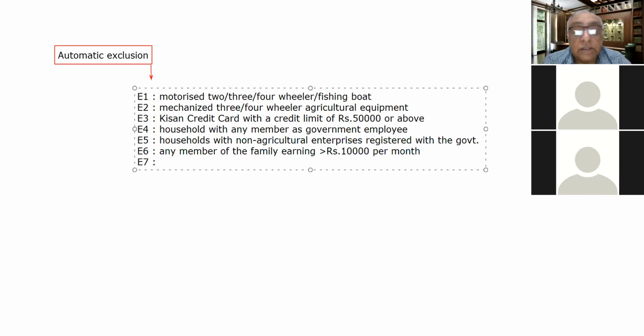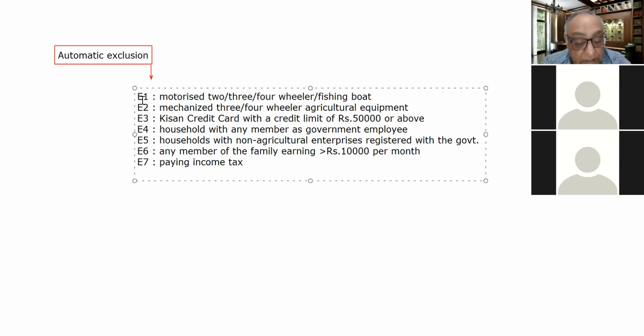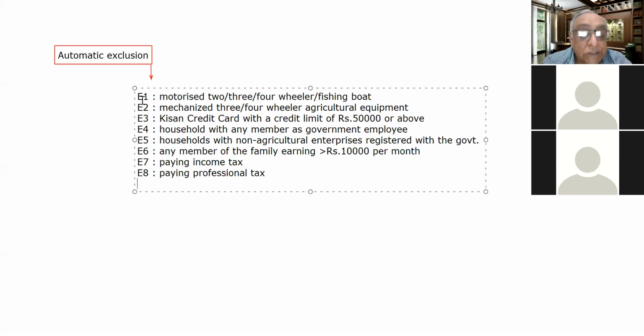The next, seventh criteria: if a member of the family is paying income tax, that family is also automatically excluded. Next, if a member of the family is paying professional tax, that family would also be automatically excluded.